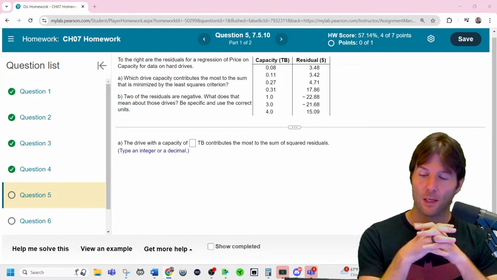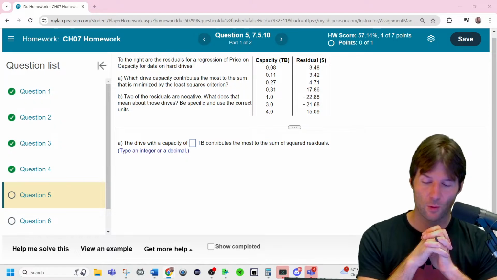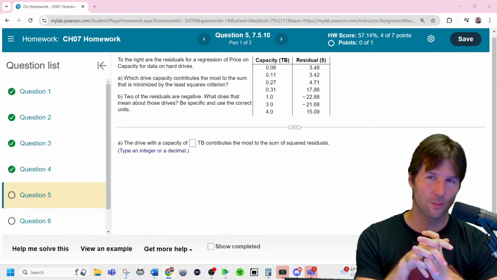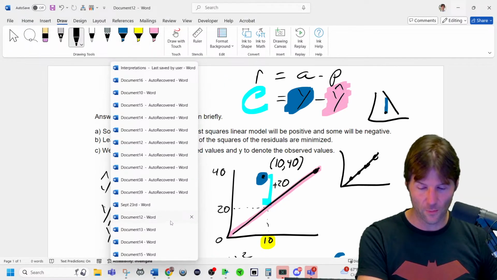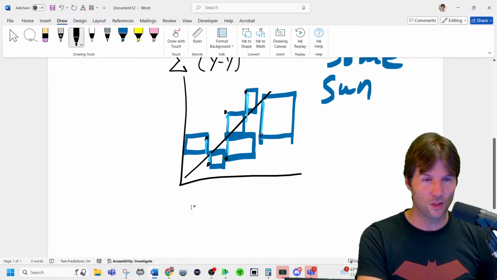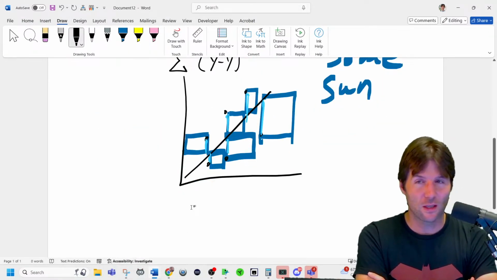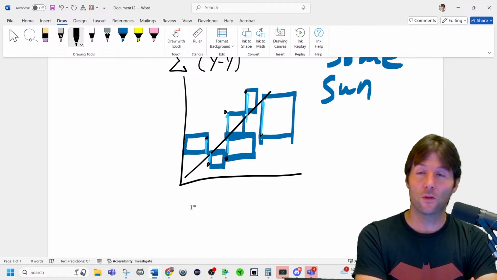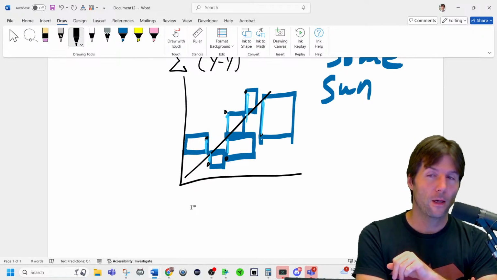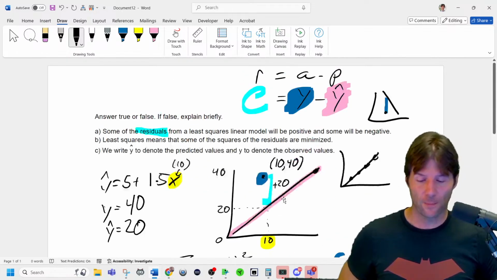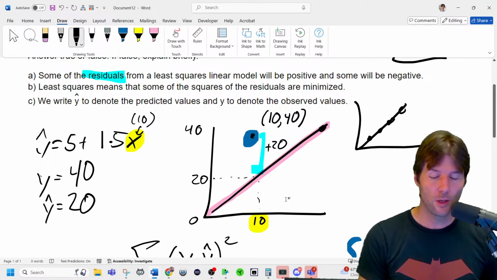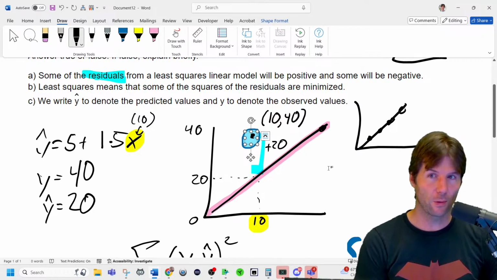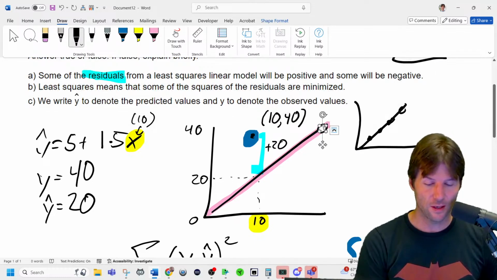Question 5. Over on the right are residuals, and which of these contributes most to the sums of squares? This goes back to one of the first questions we did with sums of squared error, where sums of squared error is literally summing the squares. It's not residual because it's not on the line. So something has a residual by how much it misses by. A residual is literally the distance something is above or below. So every single dot will have a residual. Does that make sense? But if a dot is on the line, it'll have a residual of 0.